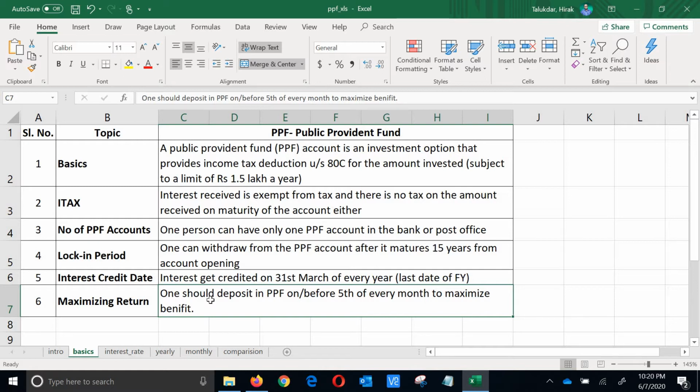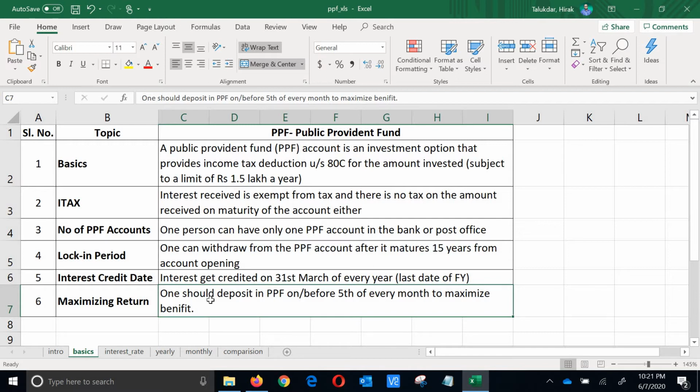But after the 5th, if you put the amount in your bank account, let's say on the 6th, also if you put your amount in the PPF account, you won't get any interest for that month. So on April 6th, if you put the amount, you won't get any interest for April. From May only you will start getting the interest.